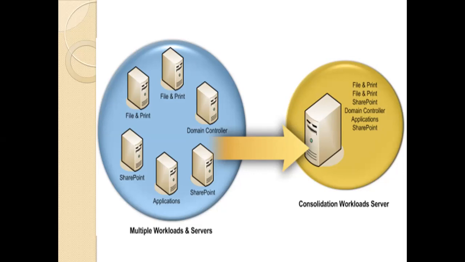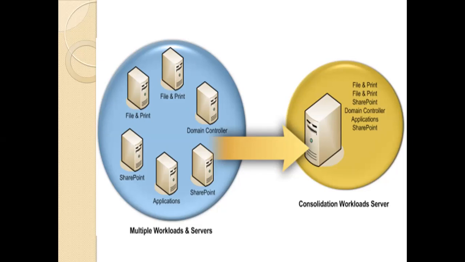Here the multiple workloads are separated and distributed to different servers, and we are maintaining six servers. Four of these servers are commonly used for one work only: SharePoint is using two servers and file and print is also using two servers. What it provides is that we can use a workload server which is consolidated.